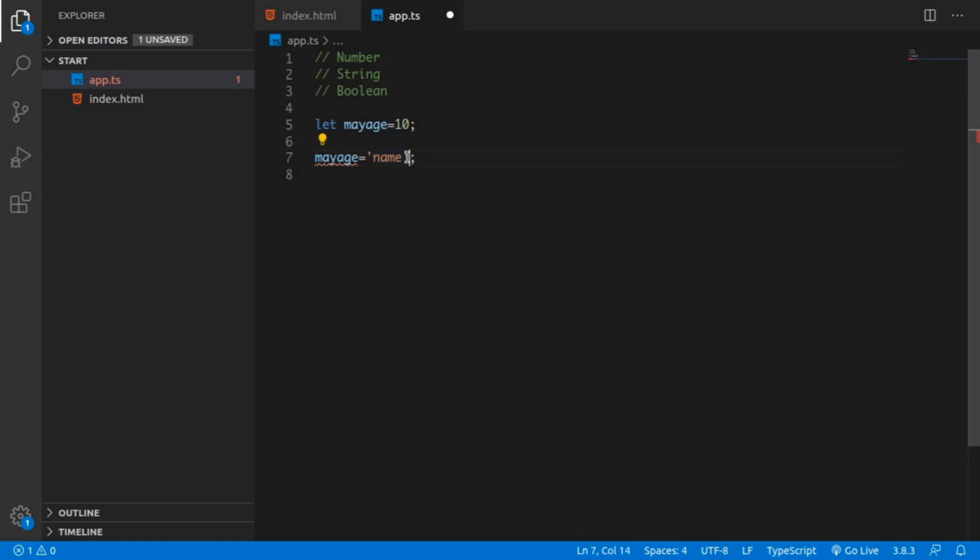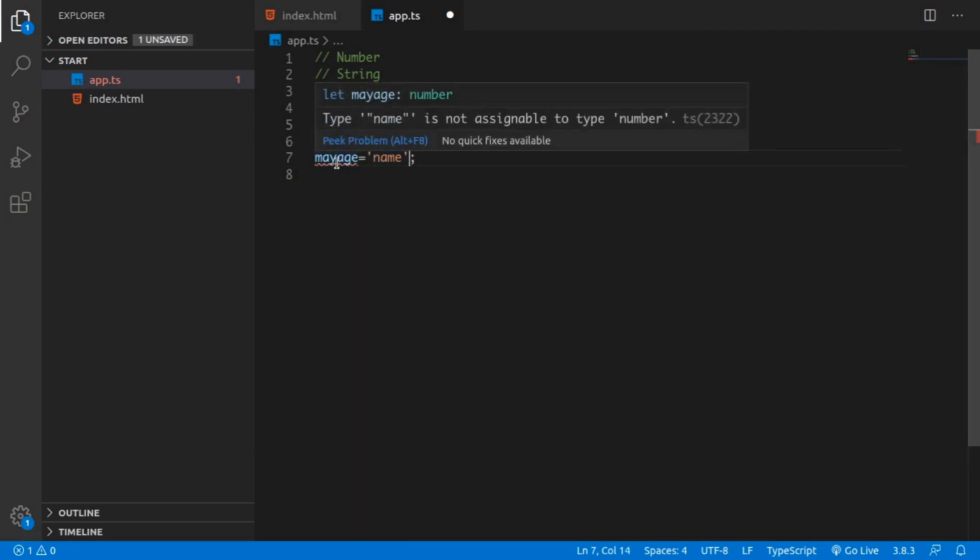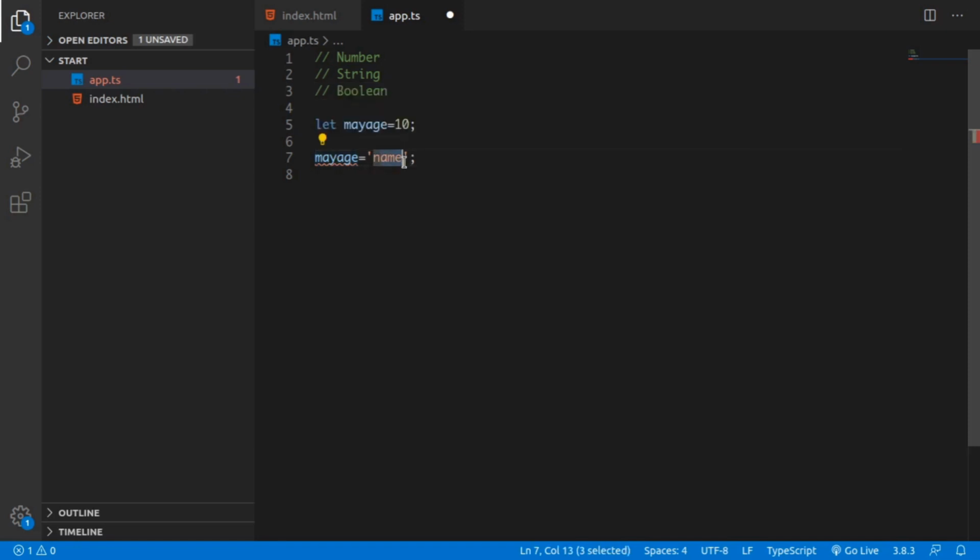And if you see that error, it says that the type string is not assignable to type number. It means that it detects that this is a string, but at first we assigned a number, so TypeScript thinks that this might only contain one type. This is number, not a string, so it gives us an error.